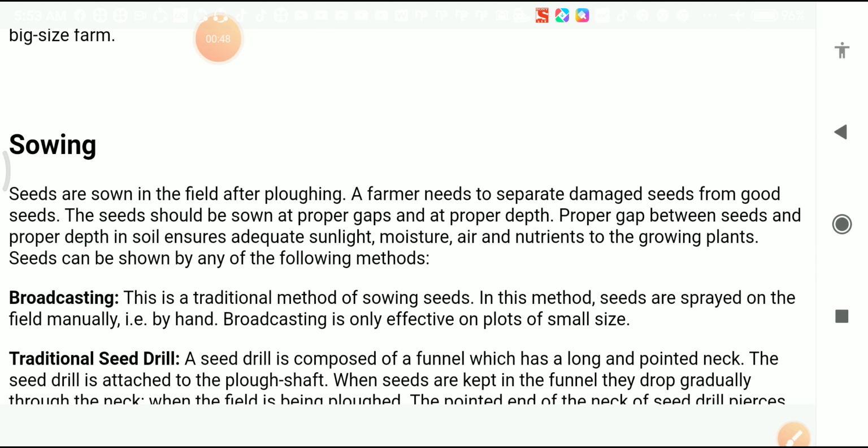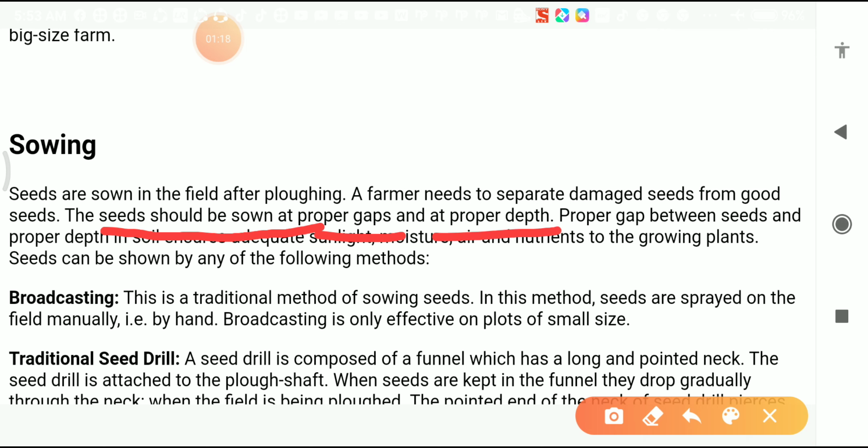I already gave the definition of sowing. Sowing means sowing of seeds in the field. And I also told you how to sow the seeds at proper gaps and proper depth. When you sow the seeds in the fields, keep one thing in mind: you will give proper gaps and proper depths.